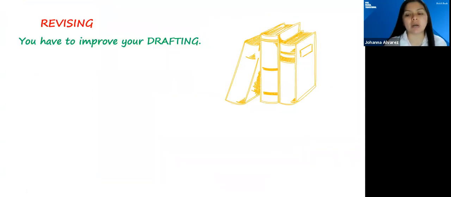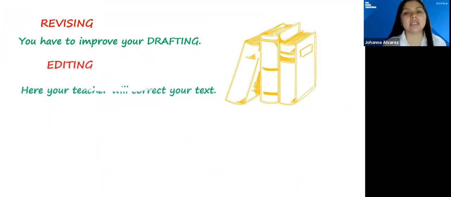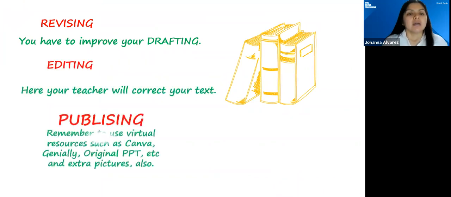And this part, revising, editing, and publishing, we are going to work next class. First, remember that your teacher has to check your drafting. Yes, brainstorming and drafting. And then you are going to improve your drafting. Then your teacher will check it again. And then you are going to start with a publishing.